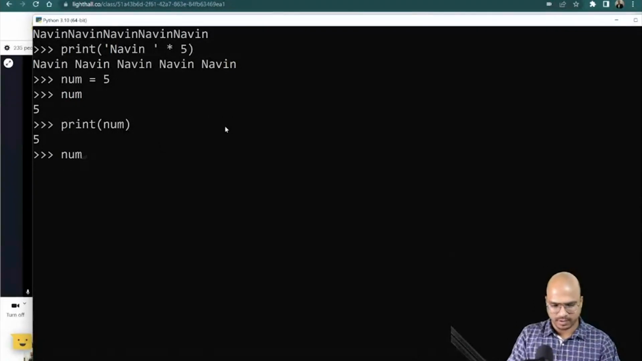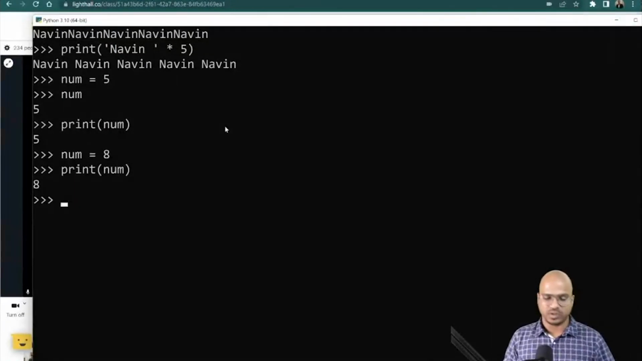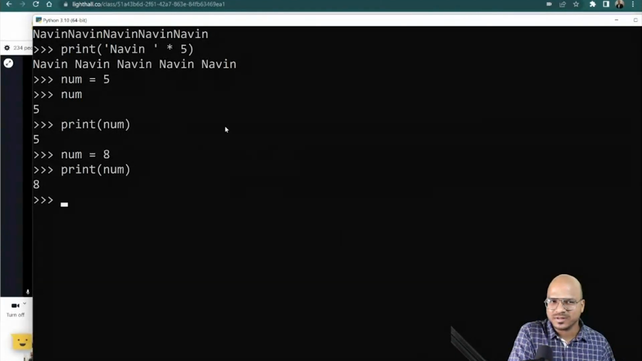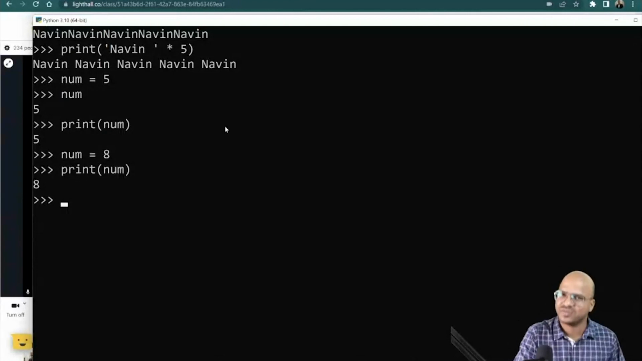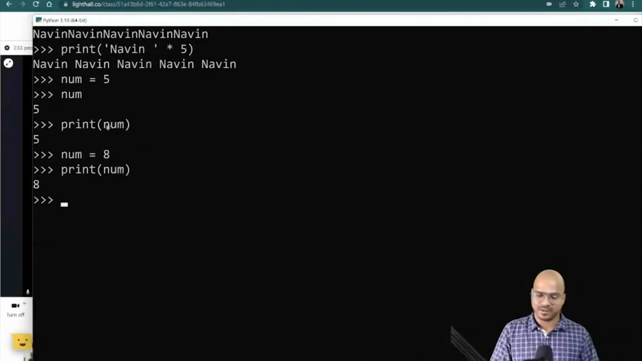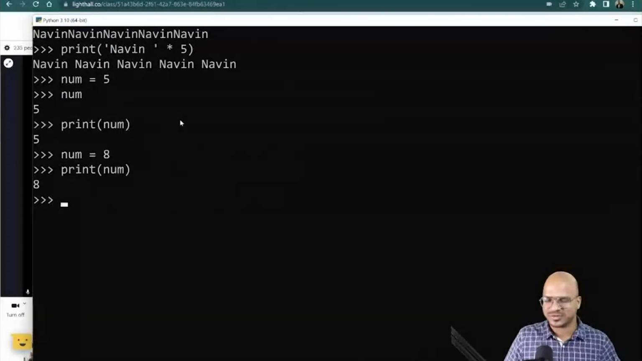Let's try. Initially, the value of num was 5. And now I'm saying the value is 8. And if I try to print, you can see we got a new value. So that means we can change the value of a variable. And this is fun. Maybe that's why it says variable, right? The term variable itself says change. That means, yes, if you have a variable, you can change the value of it. And that's what is happening here. It has a twist, which we'll discuss later, but this is working.